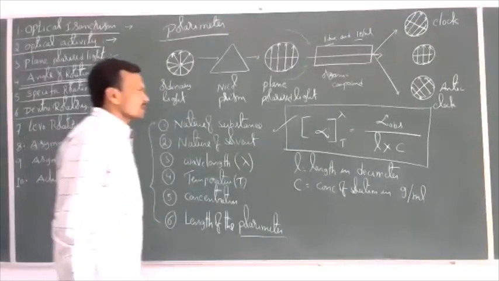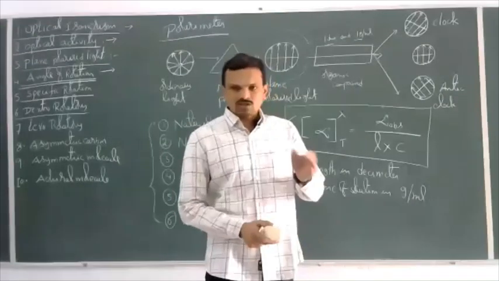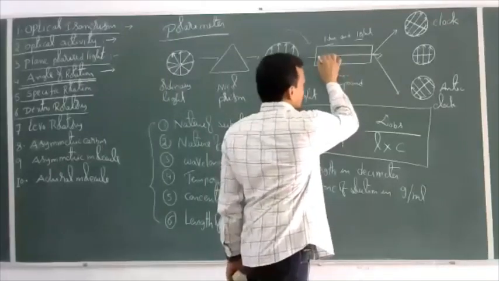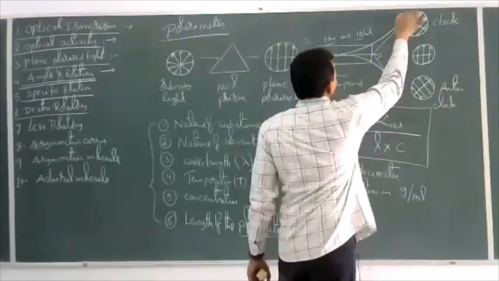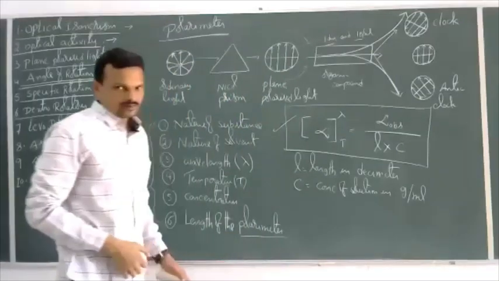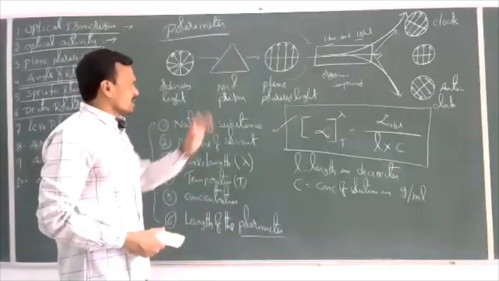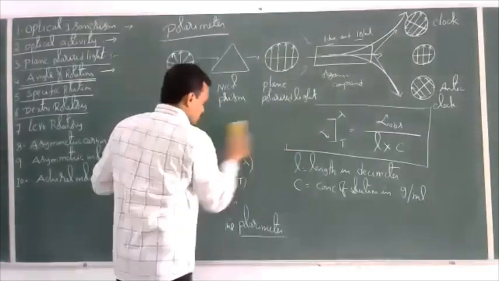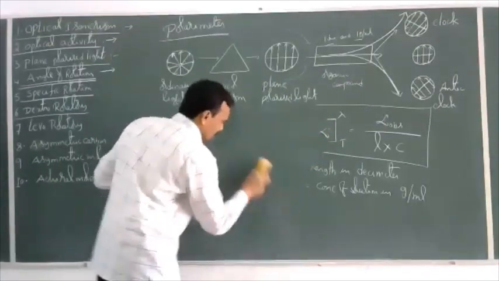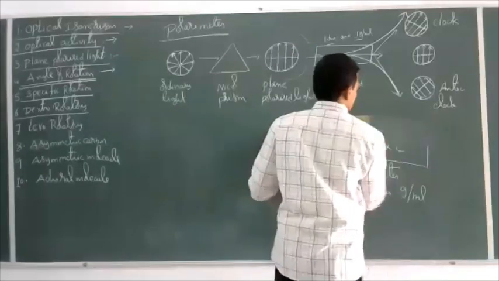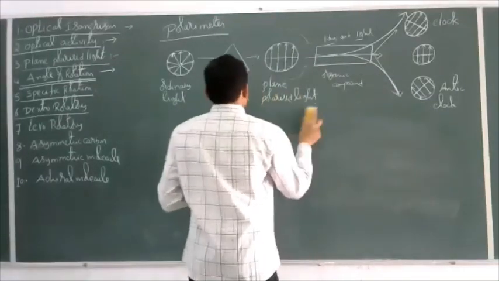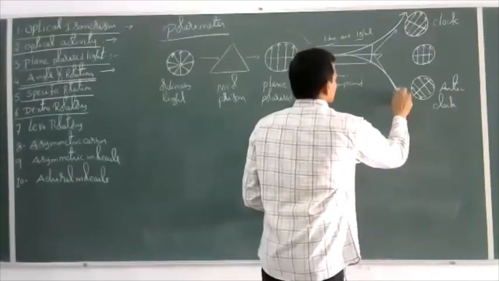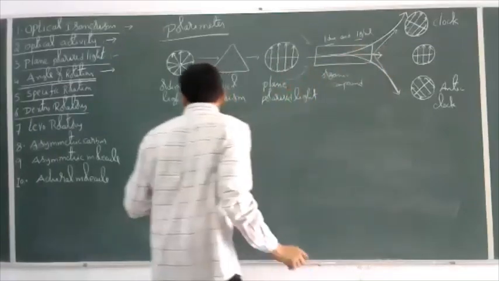Now, depending on the rotation produced, the plane polarized light may be rotated in a clockwise direction or in an anti-clockwise direction. Depending on that, these organic compounds are divided into 2 types: dextro-rotatory compounds and levo-rotatory compounds. These names dextro and levo are given based on Greek and Latin words.